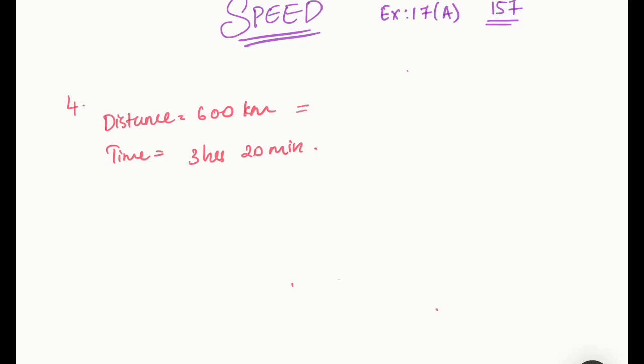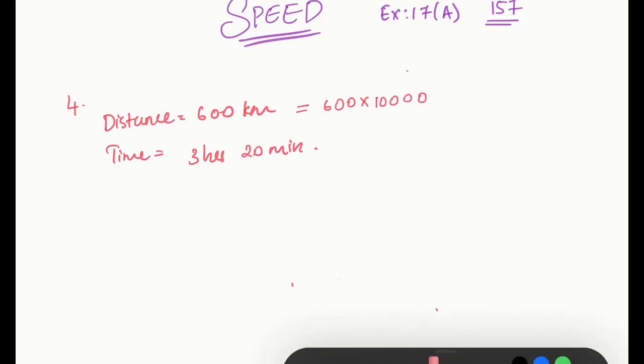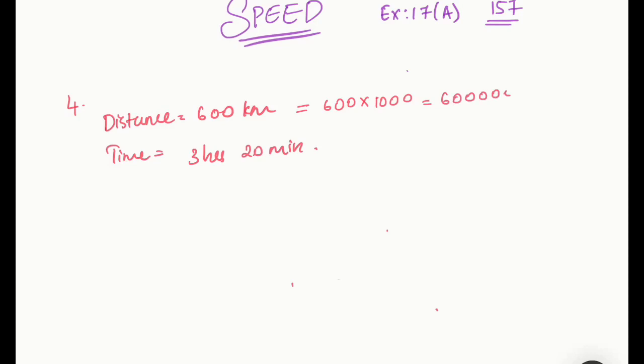So you need to convert this 600 km into meter. How will you convert? 600 into how much you need to do? 1000, right? 600 into 1000. So what is 600 into 1000? That will give you 6 lakh. So you'll get it as 6 lakh meters.